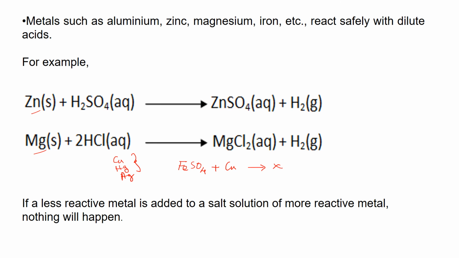No. Why? Because copper is not able to displace iron. Copper is a less reactive metal than iron. Being less reactive, copper is not able to displace iron from its salt solution. You have to remember, less reactive metals are not able to displace more reactive metals from their salt solutions. Okay.